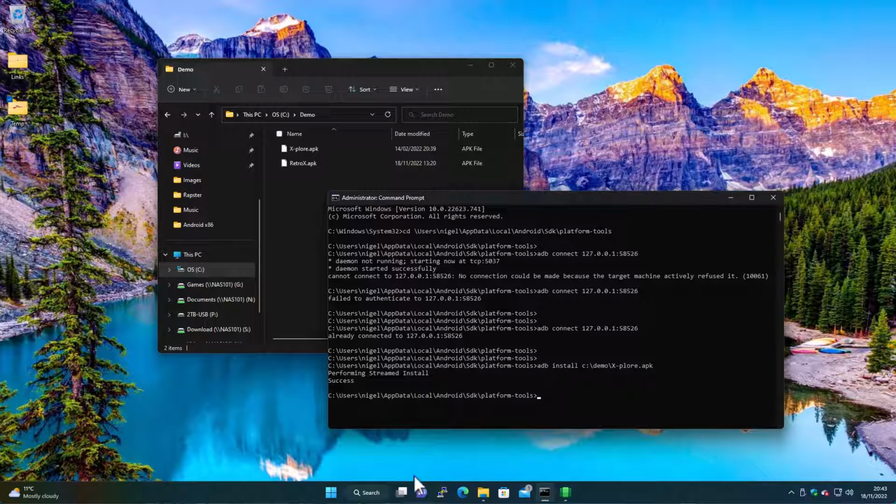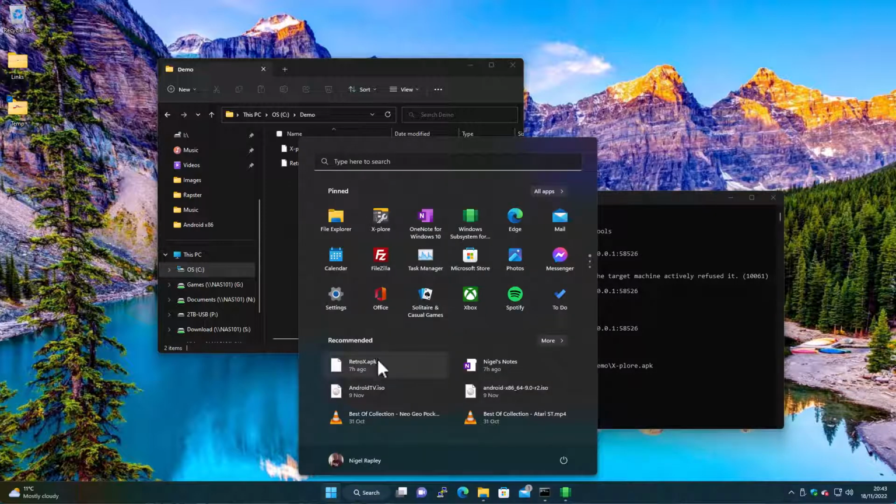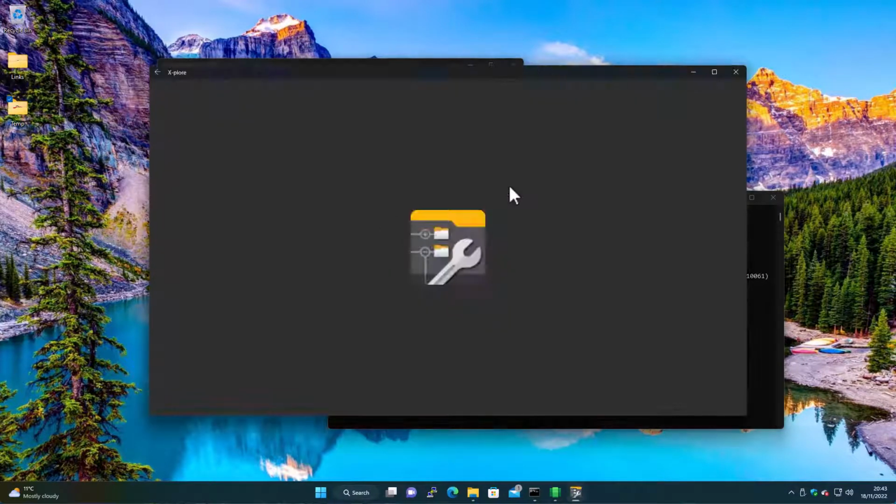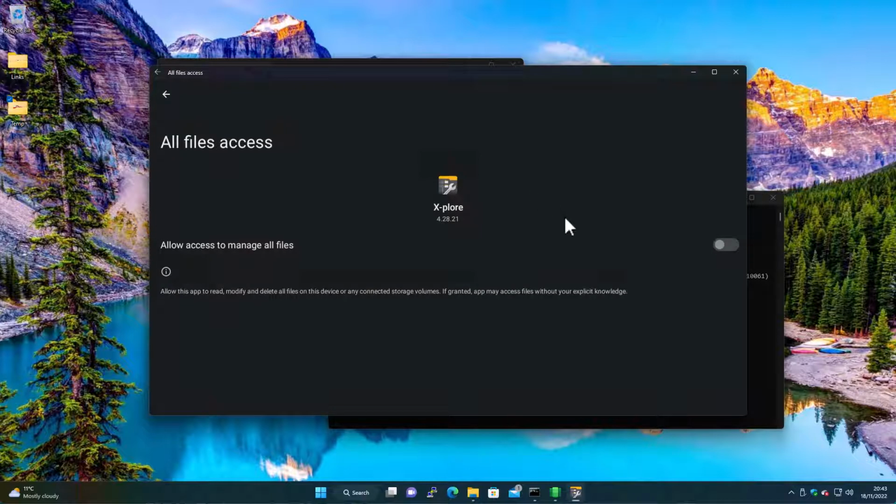Now you click on start, that's the app. So that's an Android app sitting on the Windows 11 start menu, and you literally click it and it'll spin up in a window. So yeah, that's how it runs. This is exactly the same as it would run on a physical Android device, where it will ask for access to your local storage, which is obviously quite important for a file manager.